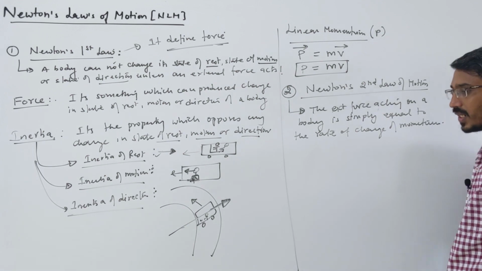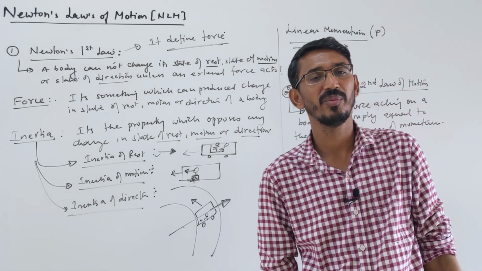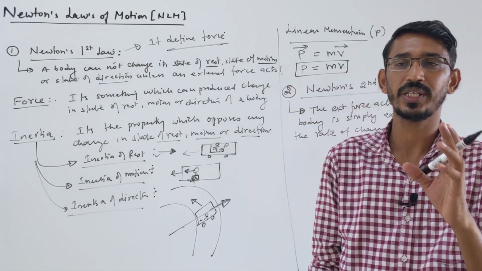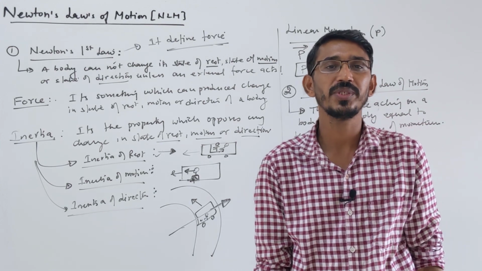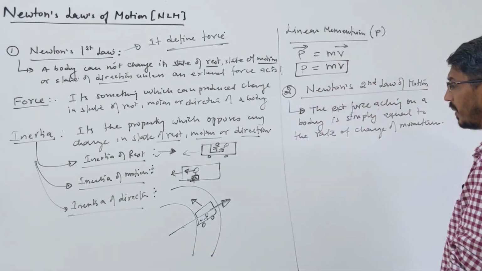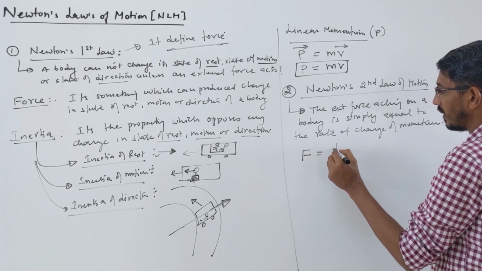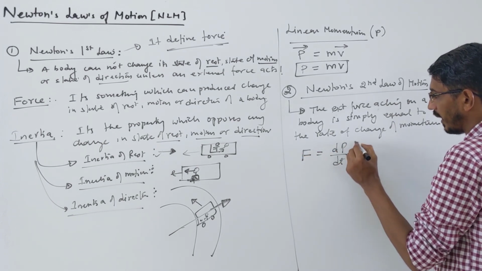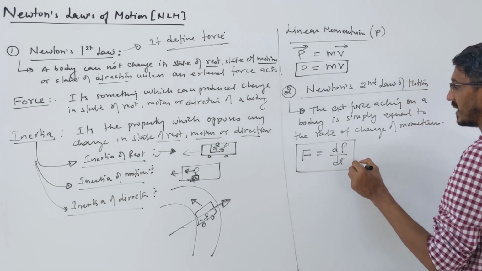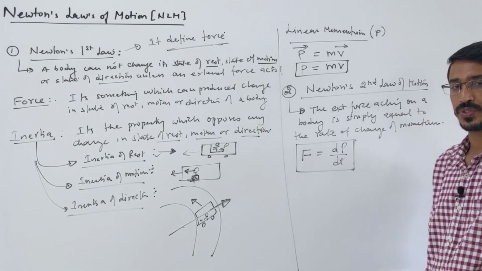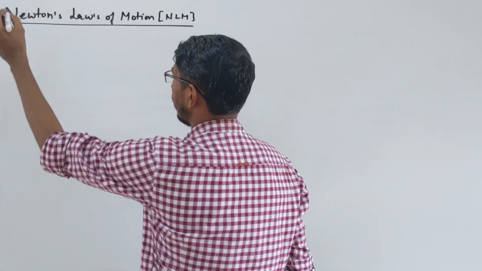He said how much the external force acting on a body, it is giving a formula. This force acting is simply equal to the rate of change of momentum. Or mathematically, F is equal to dp by dt. Rate of change of momentum is called your force. We are talking about Newton's second law.